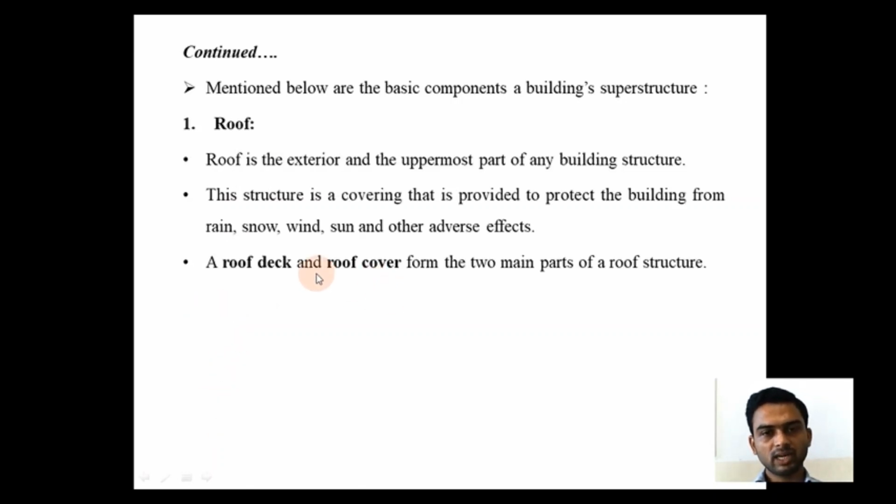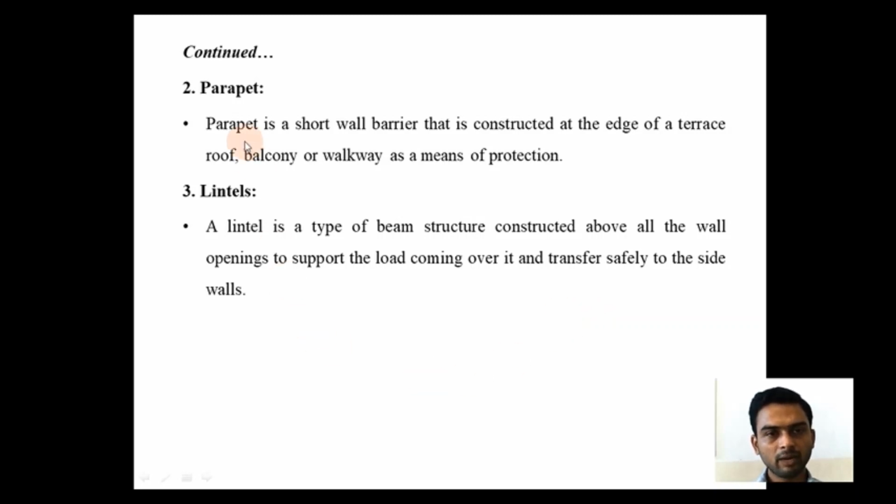Now roof is nothing but the exterior and uppermost part of any building structure. This covering is provided to protect the building from the rain, snow, wind, sun and other adverse effects of the environment. A roof deck and roof cover form the two main parts of the roof structure. Second, parapet. A parapet is a short wall barrier that is constructed at the edge of a terrace, roof, balcony or walkway as a means of protection. Basically, the height of the parapet is taken as 0.9 meters.